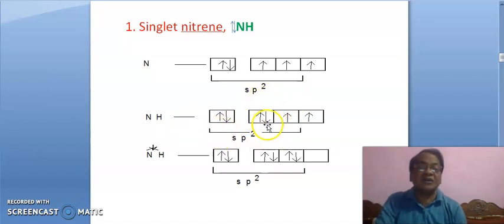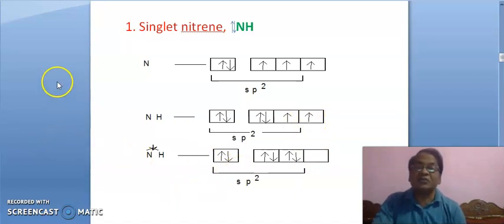This electron is of hydrogen which overlaps here, and under the influence of extra, high energy, this electron is forced to pair up here. So this orbital is vacant, and that's why singlet nitrene is called excited nitrene, and it is very reactive due to the high energy needed to pair up this electron.